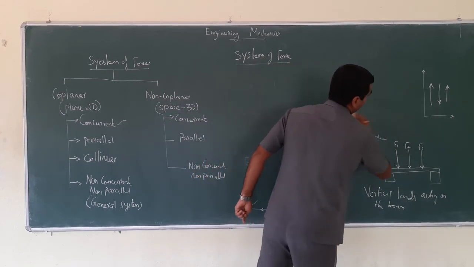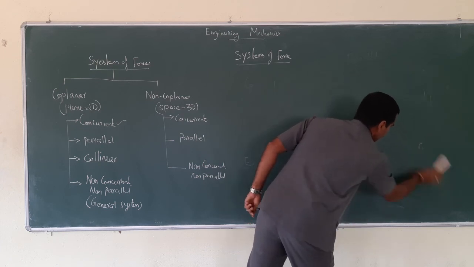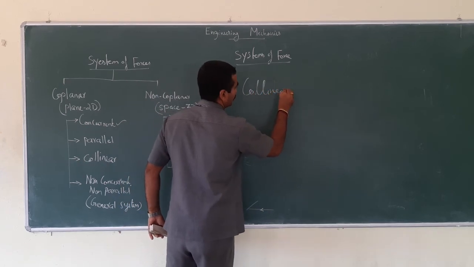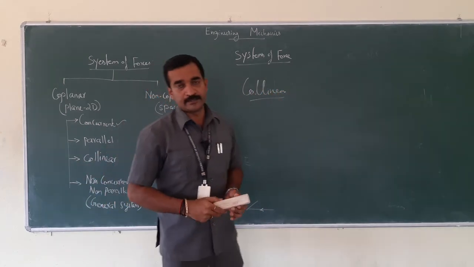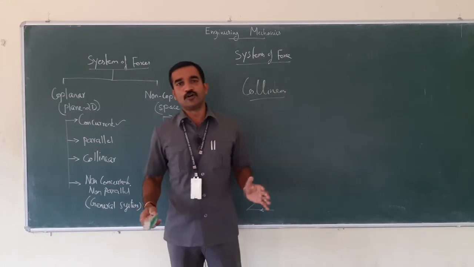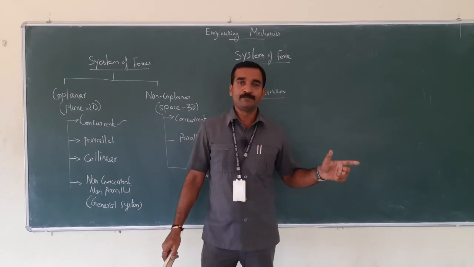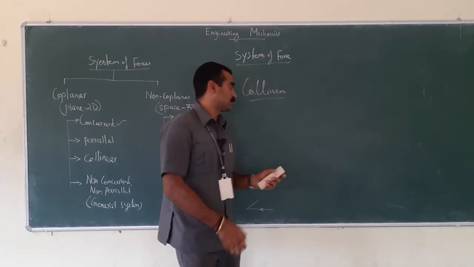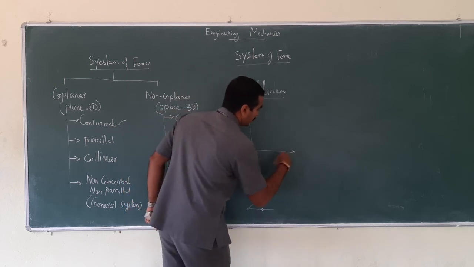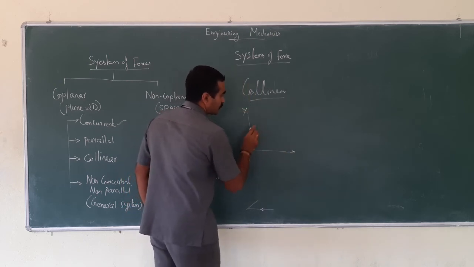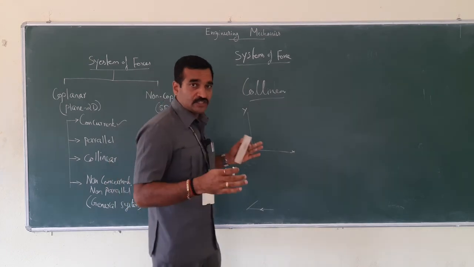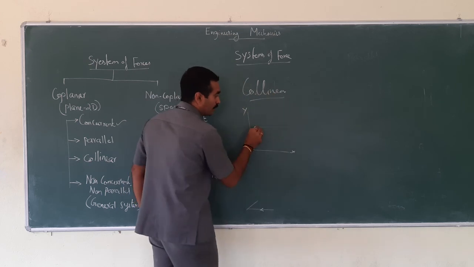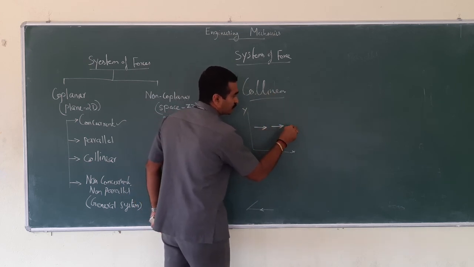So next one is collinear. This is coplanar collinear forces. The definition of collinear force is a set of various external forces whose lines of action act in the same line, along the same line. Let me just draw the 2D diagram here. So what it says, the line of action of the forces acts in the same line. So assume this is a line. Now the forces are acting in this manner.